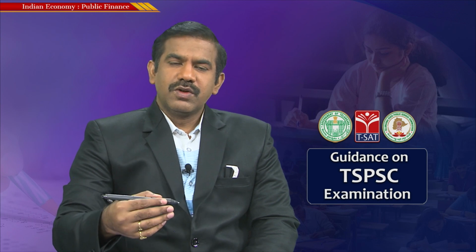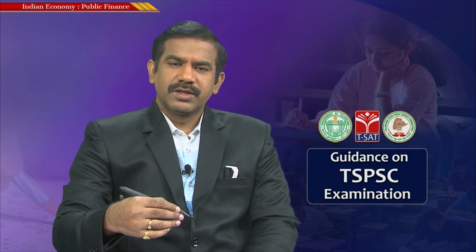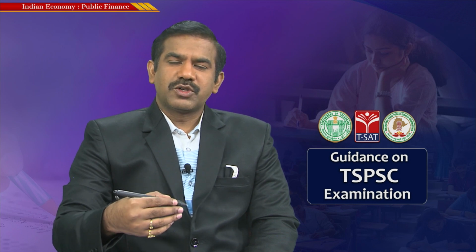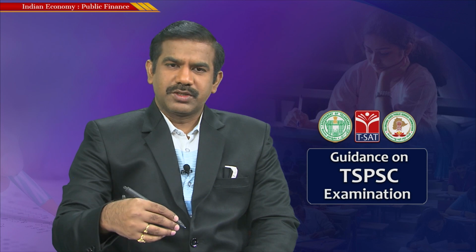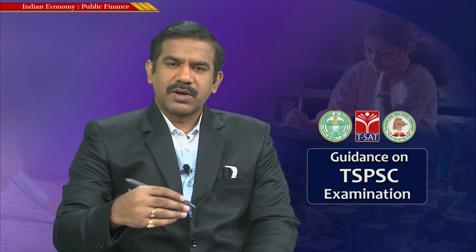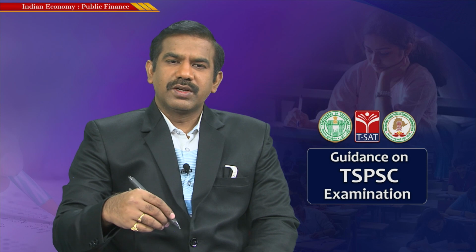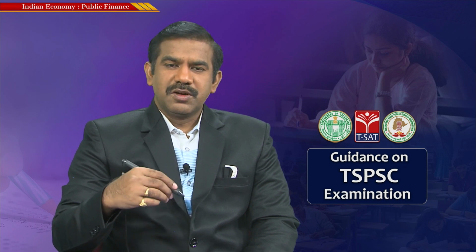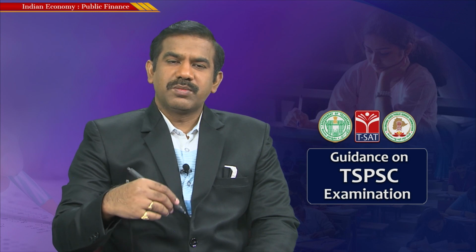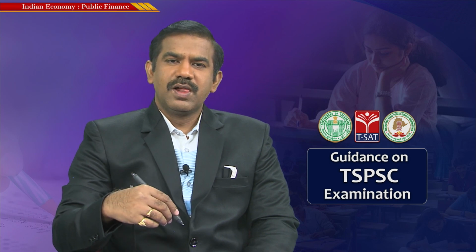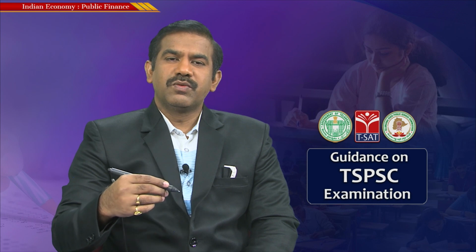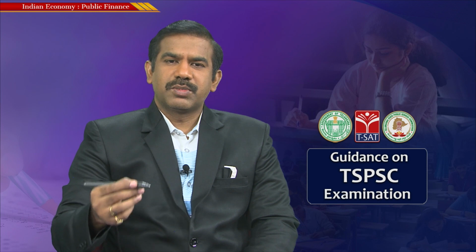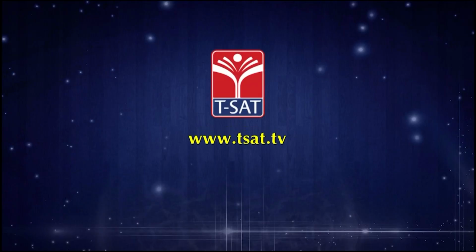In the next session, we look at the expenditure side of the budget. Before going into it, we will also figure out certain important factual information related to the current year budget. As part of fiscal policy, I'll cover certain important aspects of the current financial year's budget: how much the receipts are, where the major source of receipts comes from for the government of India, and where exactly the government spends money, what part of a rupee goes to which economic transaction. We will be discussing that in the next session.